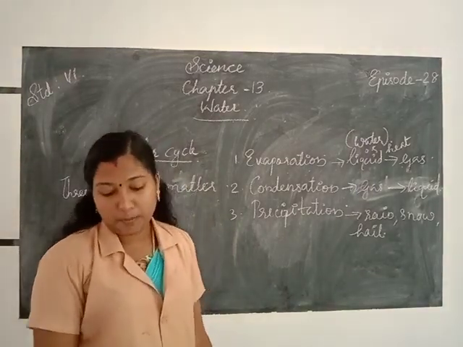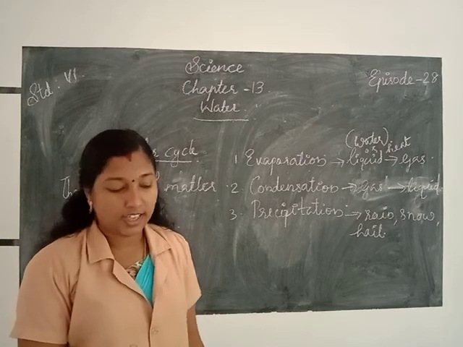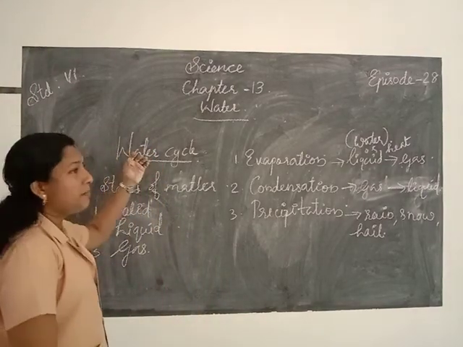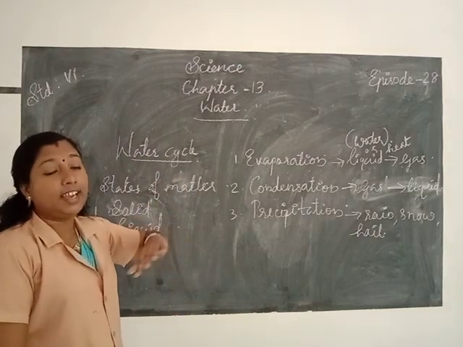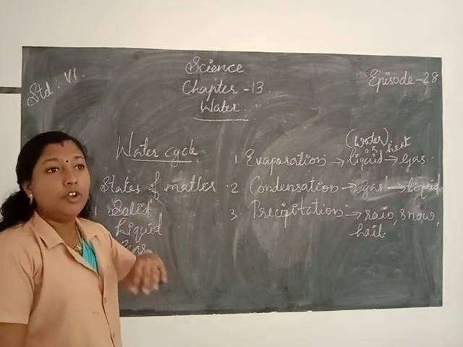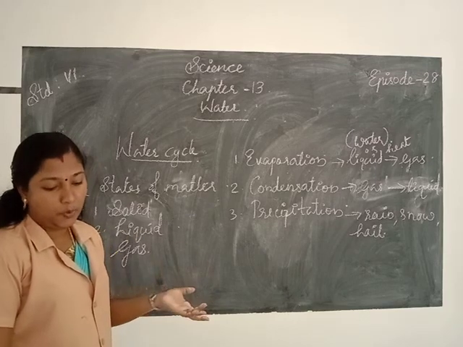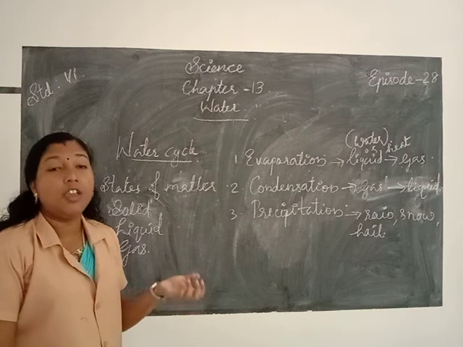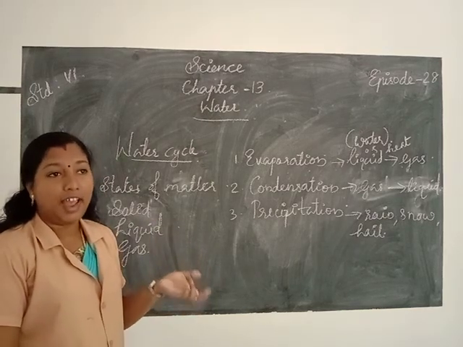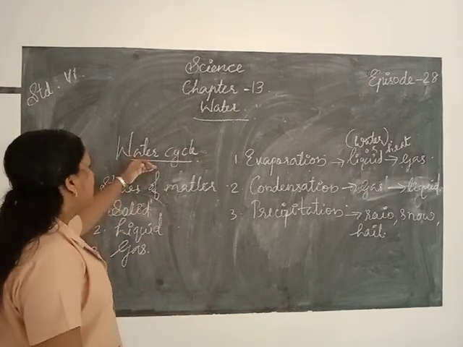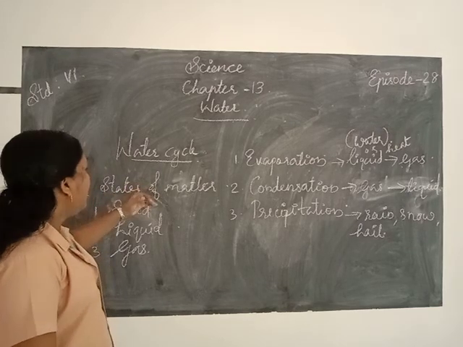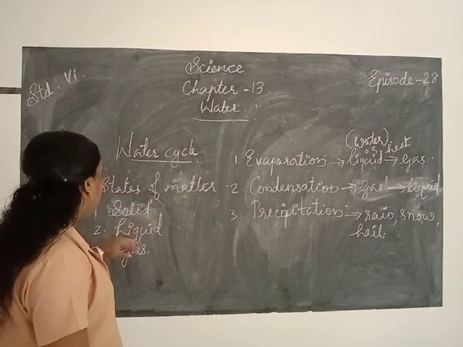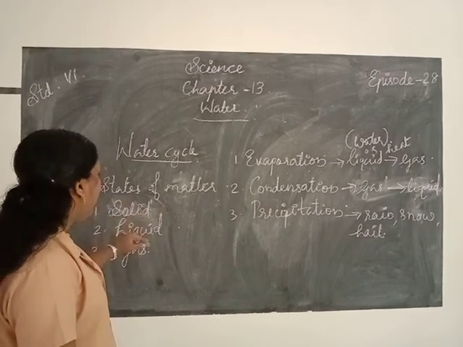Okay, all of you understood about the water cycle? Once again about the water cycle. So we know that the water cycle means the process of circulating, or the continuous movement of water between water bodies like lakes, ocean, sea, rivers and land. In this process, the water can be changed into three states: solid, liquid and gas.